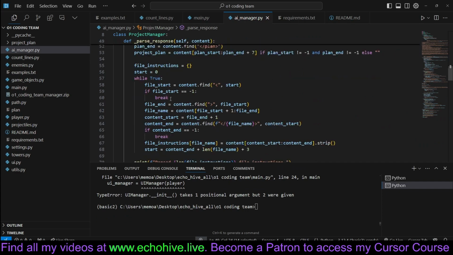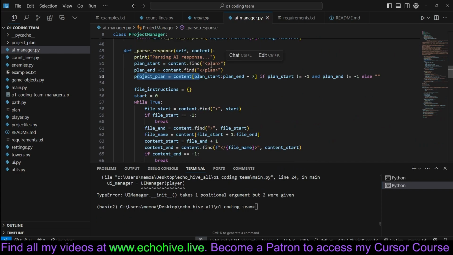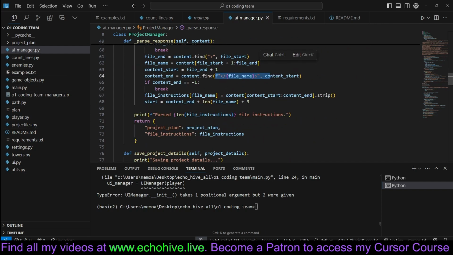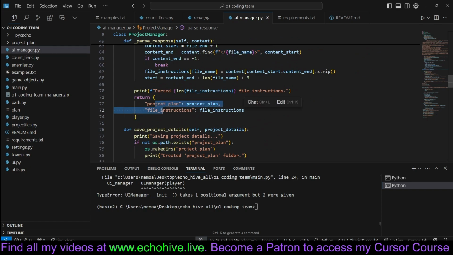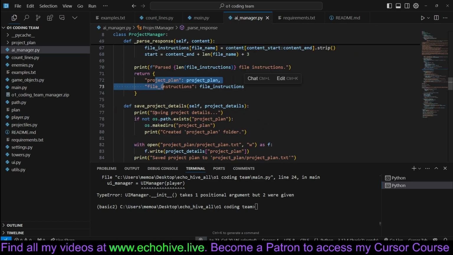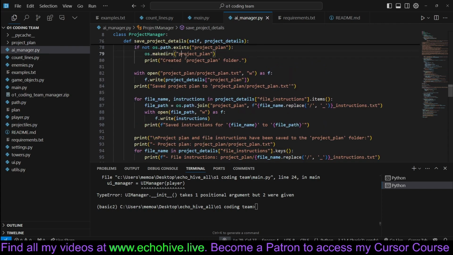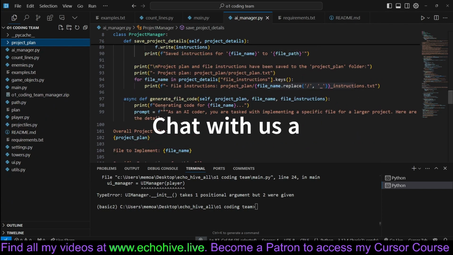Here we have a method to parse the response. This is just going to look at where the plan is and find all the instructions for individual files, looking at the tags, and then return a dictionary, which we will write to file using the save project details method. It's going to create a project plan directory if it doesn't exist, write the project plan, and then write the instructions for each file separately using this method.